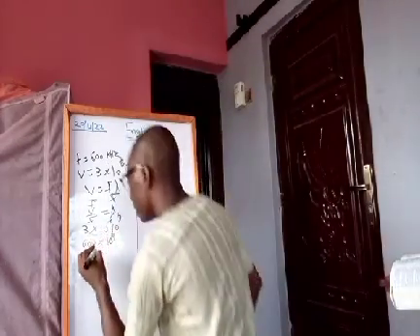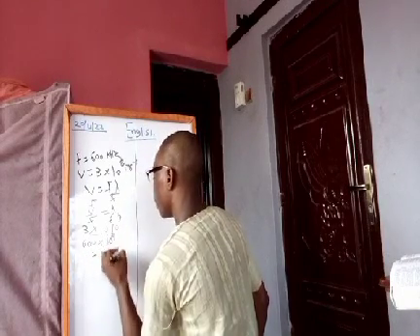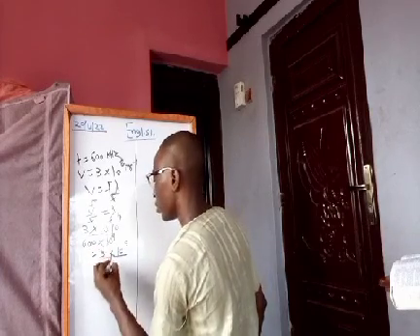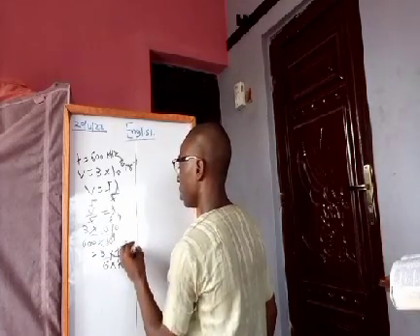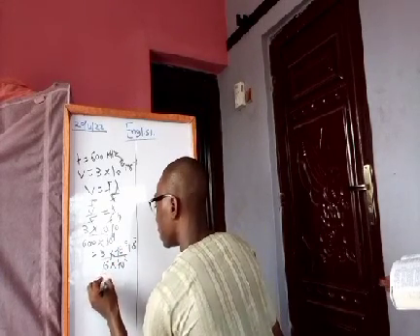So we are left with 3 times 10 to the power 5 over 6 times 10 to the power 2, which reduces to 3 times 10 to the power 3 over 6.